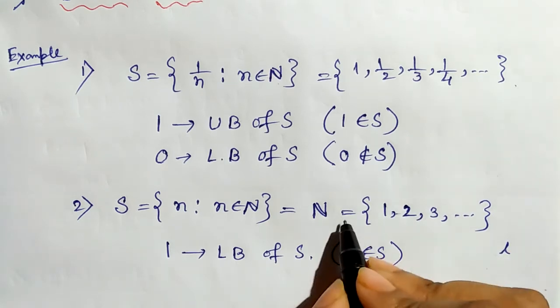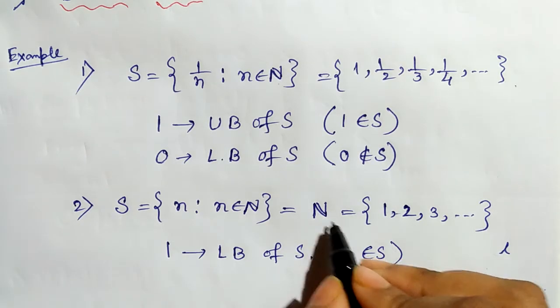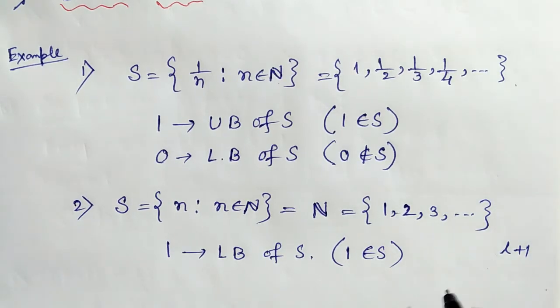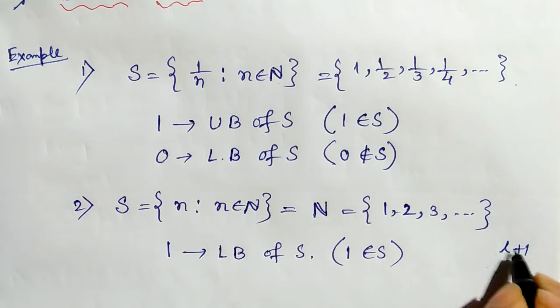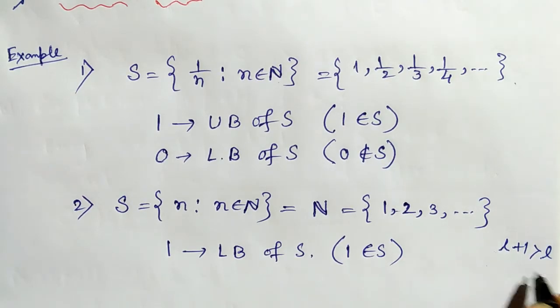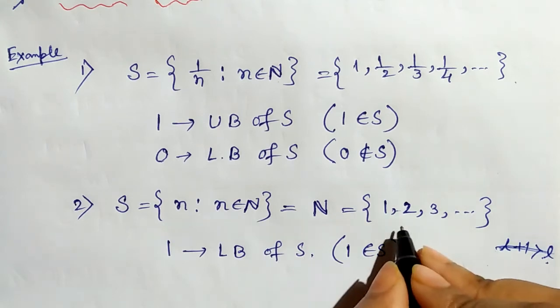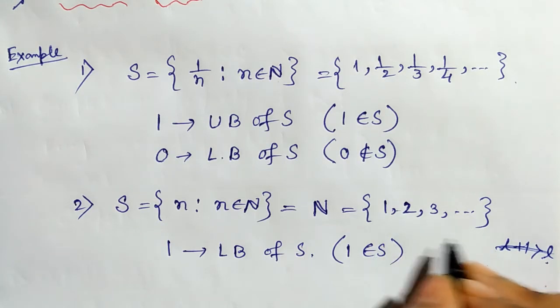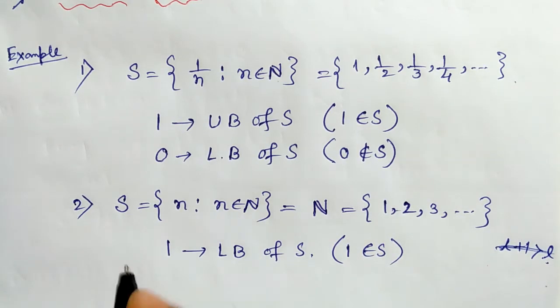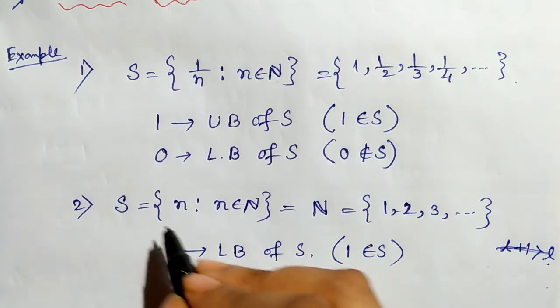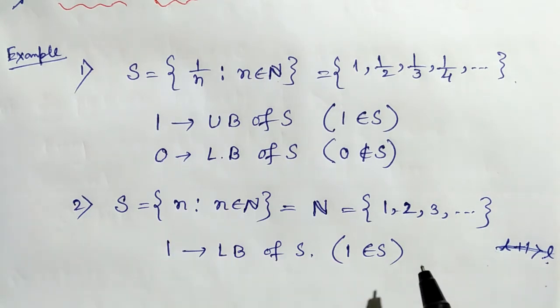Then by the ordering of natural numbers, we can get L plus 1, which is greater than L. So this contradicts that L is an upper bound of this set. So here we cannot get any upper bound of this set. So S is not bounded above.